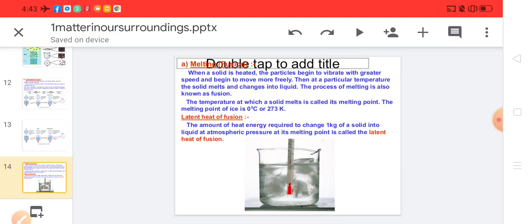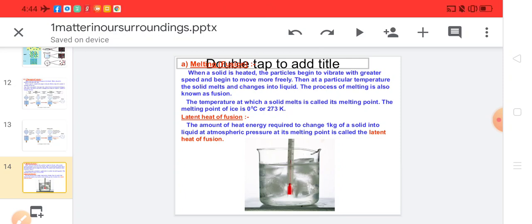This is because, due to vibration, the attraction force between the particles breaks. As a result, the particles move away from each other, resulting in conversion of the state of matter. So when a solid is heated, its particles begin to vibrate and move freely, due to which the solid melts and changes into liquid.